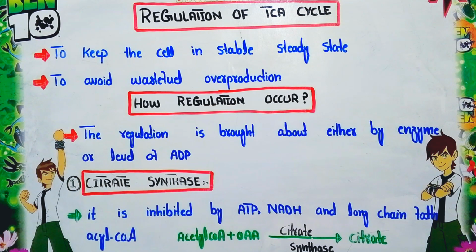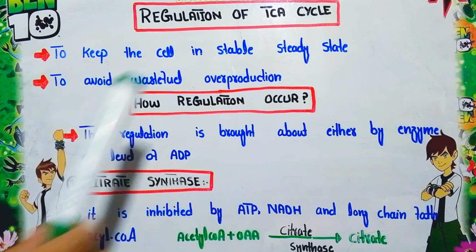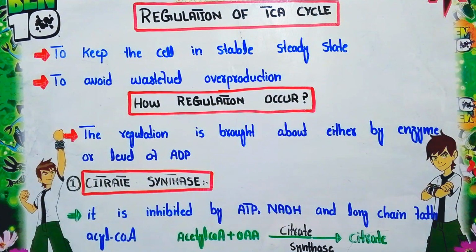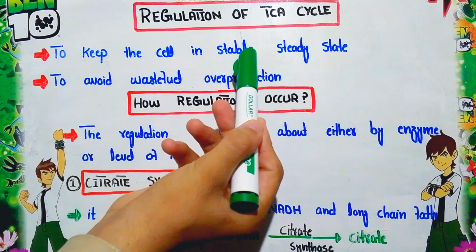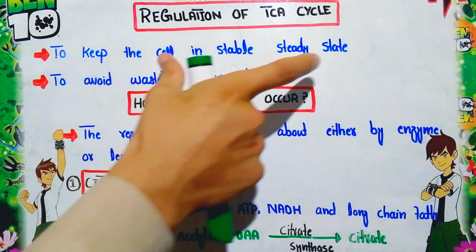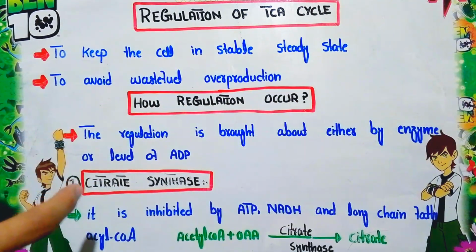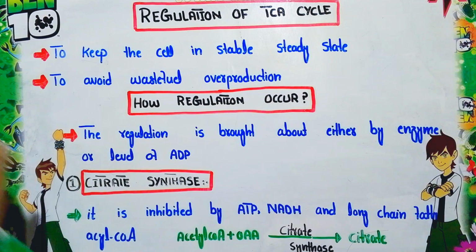Now come to the first part of our lecture: why the regulation of the TCA cycle occurs. There are two important reasons. As we know, the TCA cycle is a metabolic pathway, and for any metabolic pathway to be regulated, there are two reasons. The first one is to keep the cell in a stable steady state.